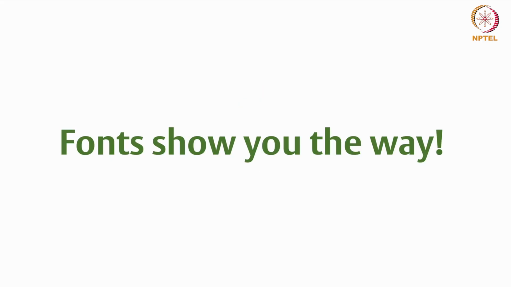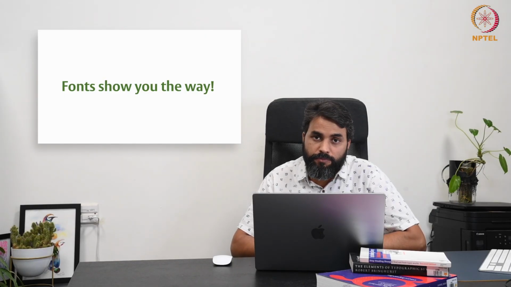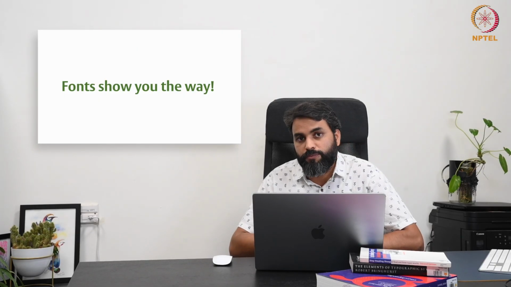Now another thing is, font shows you the way. What do you think about this? So what about wayfinding in public spaces such as airports, railway stations, shopping malls, etc., right? Or you take an example of maps and public transportation.